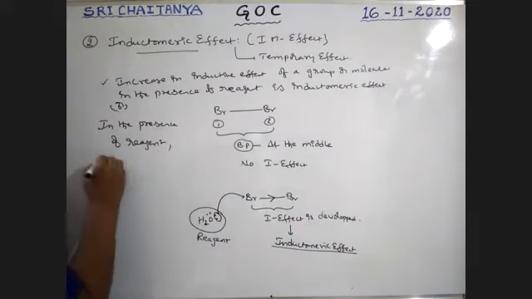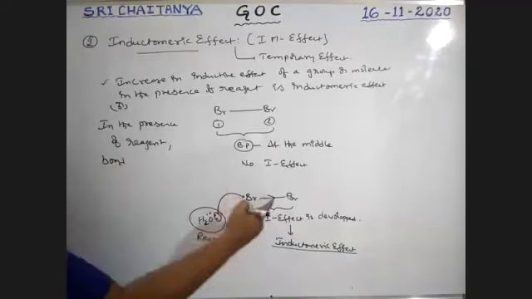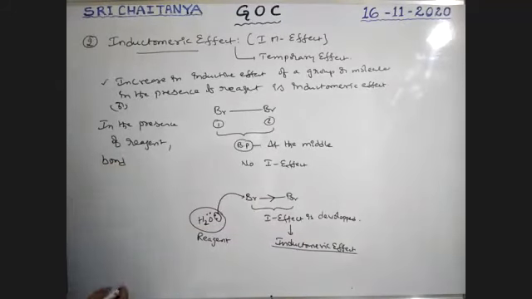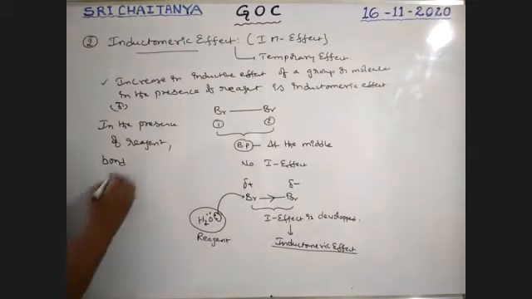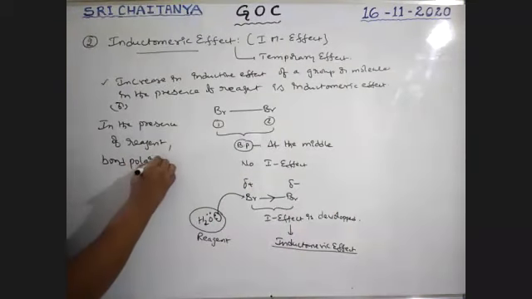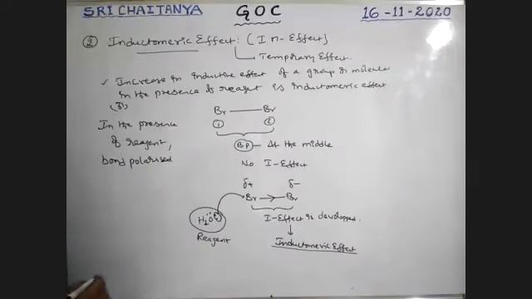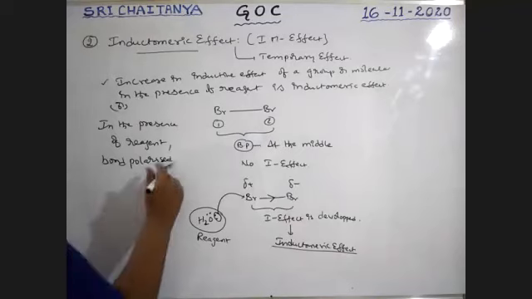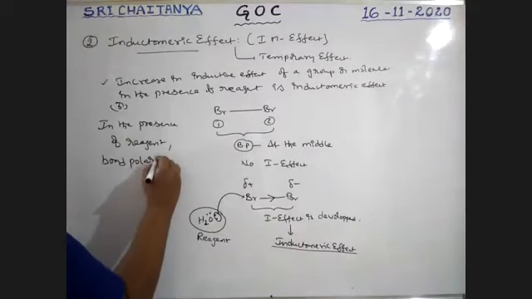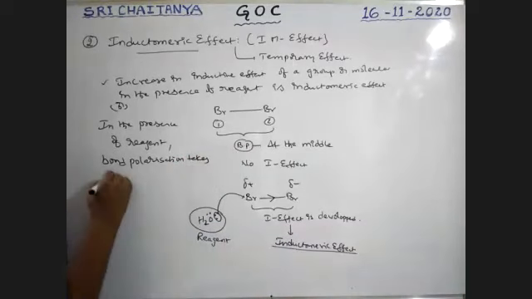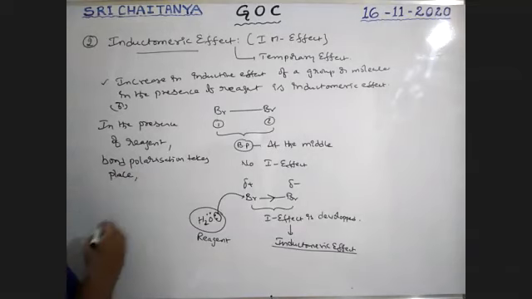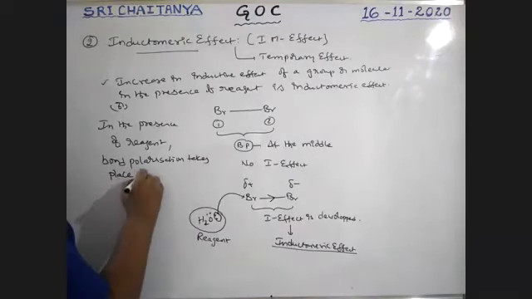In the presence of the reagent, the bond is polarized. It is a bond polarization. This one gets a partial positive charge, this one gets a partial negative charge. Bond polarization takes place, so this is like the inductive effect.